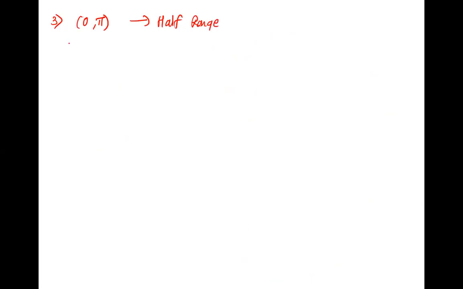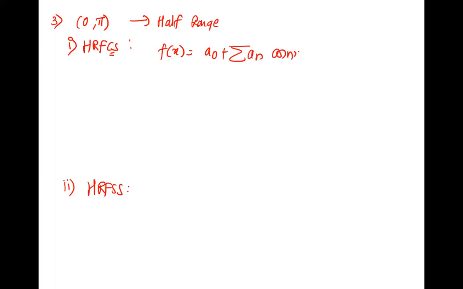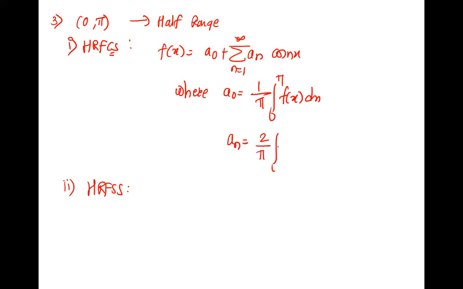And half range is of two types: half range Fourier cosine series and half range Fourier sine series. Cosine, the name itself says cosine, means a naught is there and an is there. So an cos nx, n is 1 to infinity, where a naught is 1 upon pi, 0 to pi, f of x dx. Exactly similar to the even function in minus pi to pi. An is 2 by pi, 0 to pi, f of x cos nx dx.